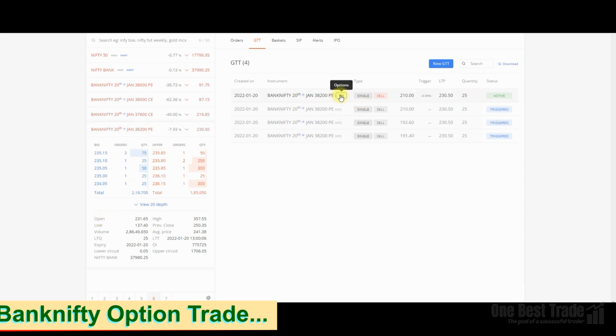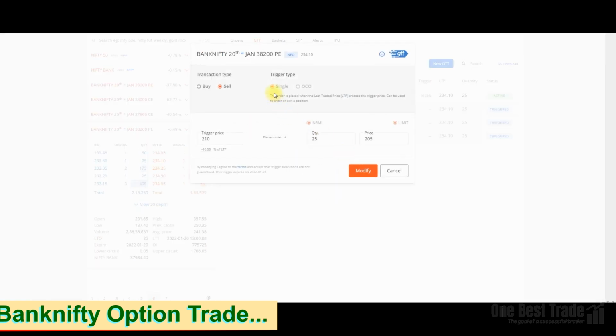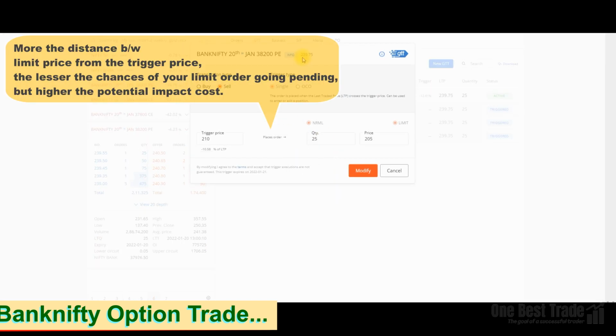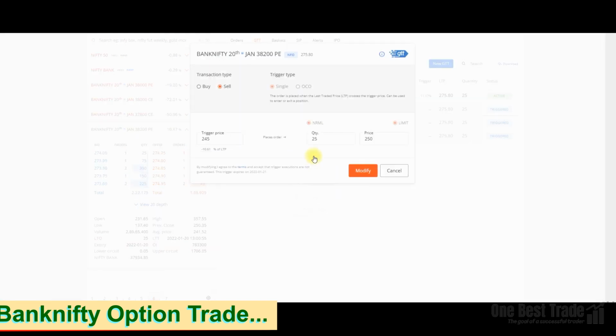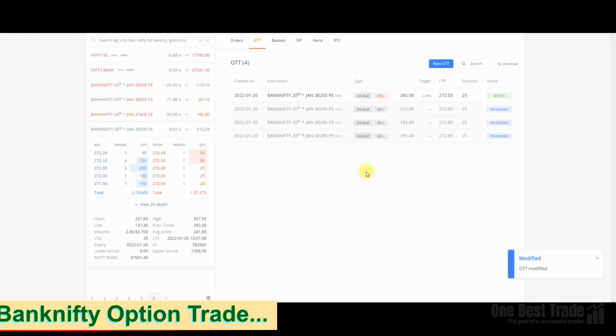So all we need to do is again go and modify. Right now it is 235, so I will make the trigger price around 230 and 225. Just go and modify it. Now again it is going in our direction. It is right now around 273. Will make it 265 and 260. Modified. Order is modified.